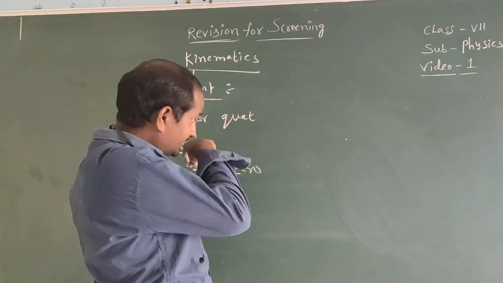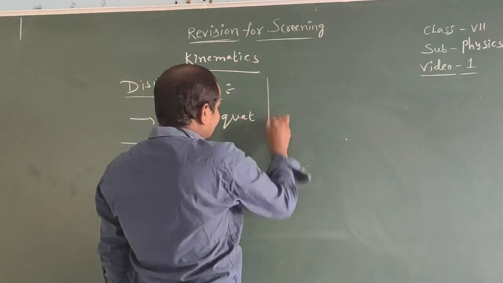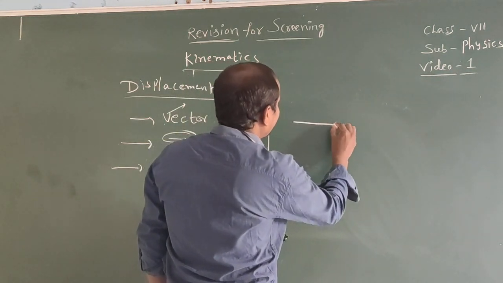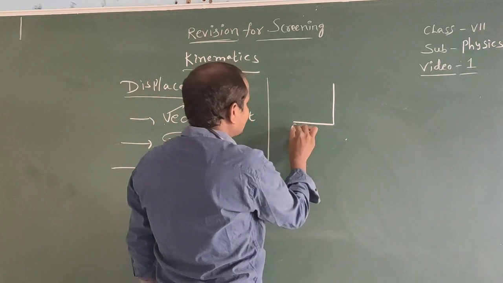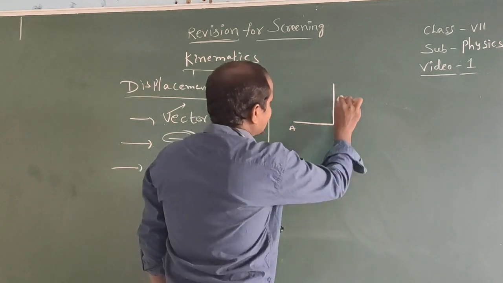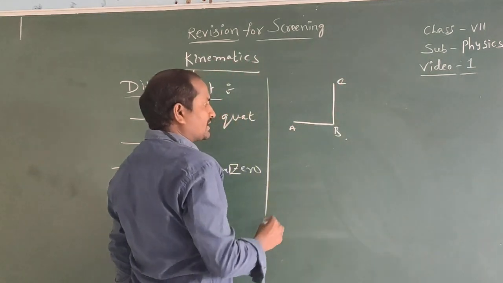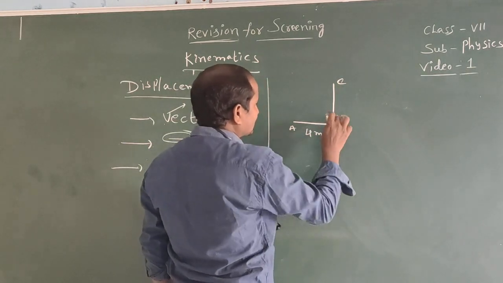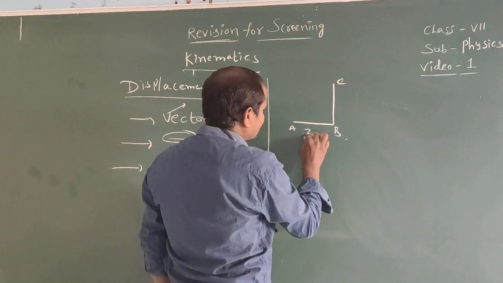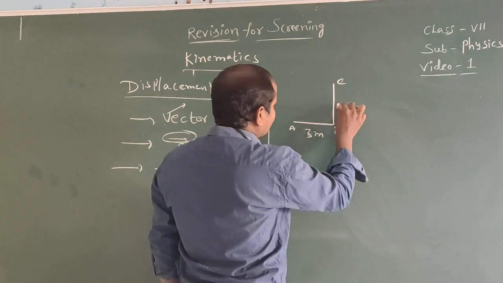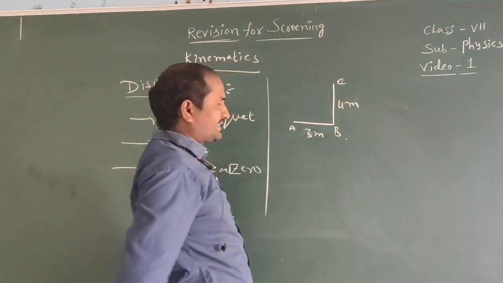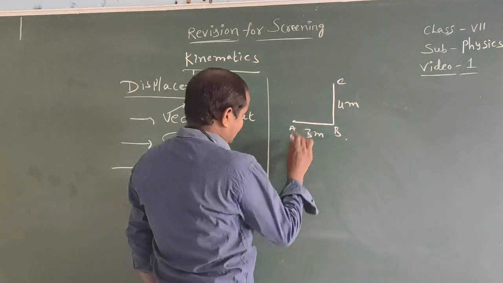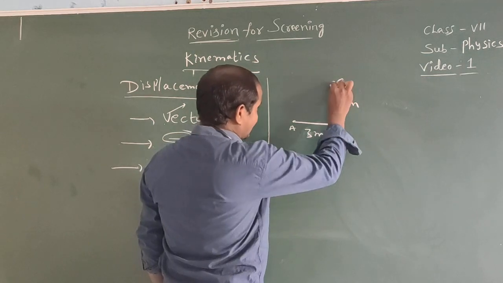For example, listen. If a body is moving from A to B, and again B to C, so here A, B, C. A to B is equal to 3 meters and B to C is equal to 4 meters. Then find the distance and the displacement. So what is meant by distance? The length of the path is called distance.